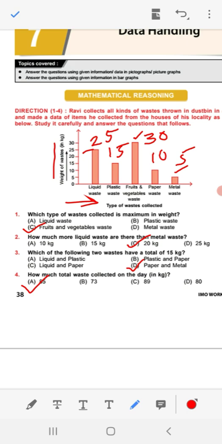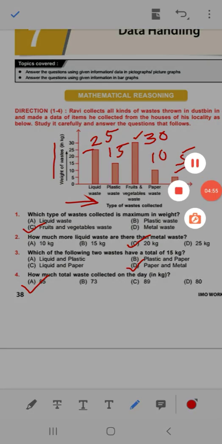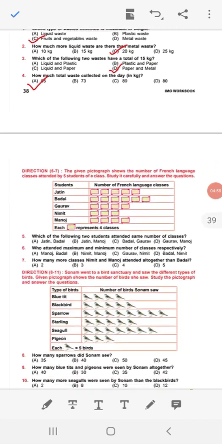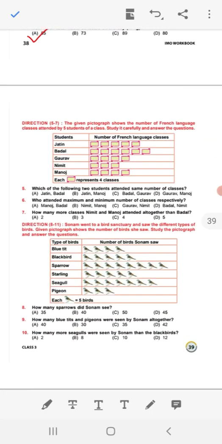Now see, pass to the next level. Direction is given for question number 5 to 7. The given pictograph shows the number of French language class attended by 5 students of a class.